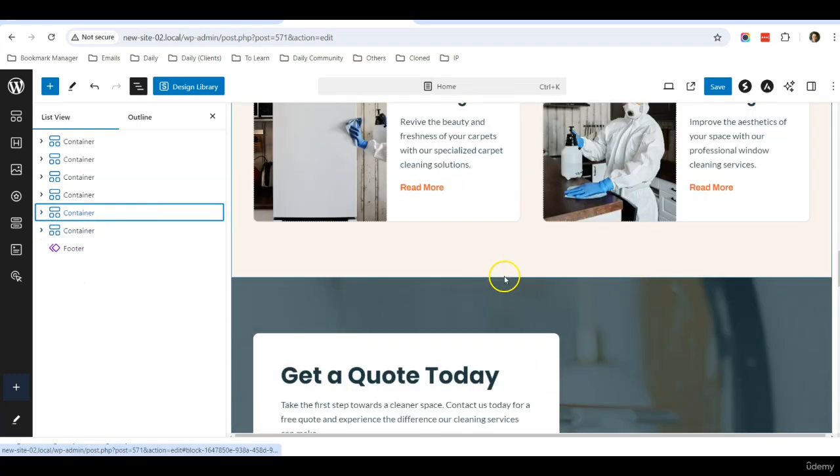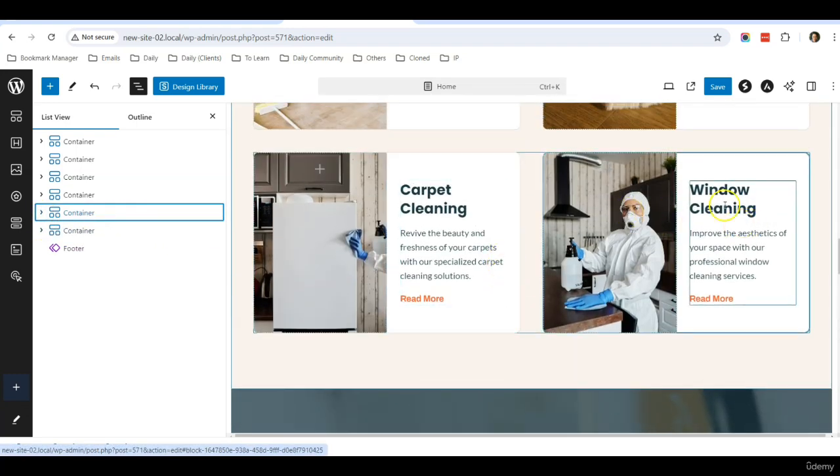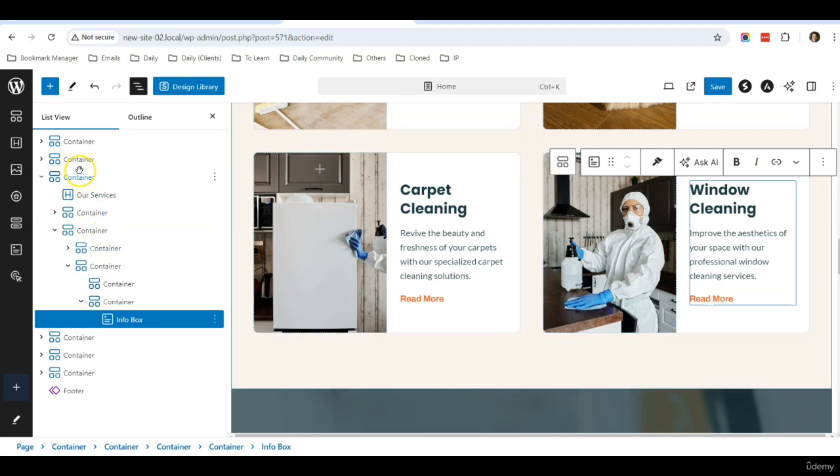Alternatively, you can scroll to any part and click on this text, for example, and at the side, you will go to that specific block for you to edit.